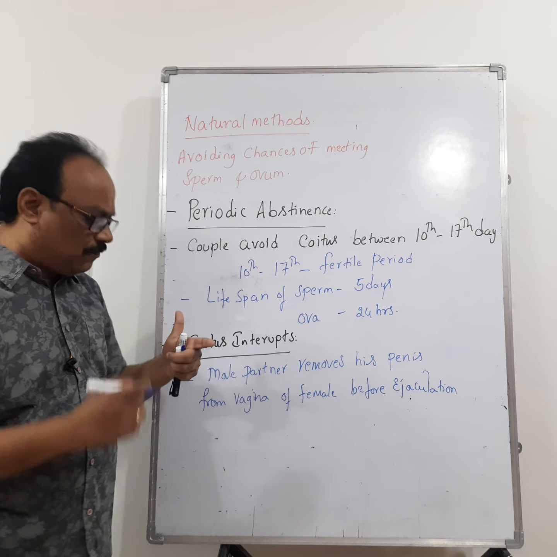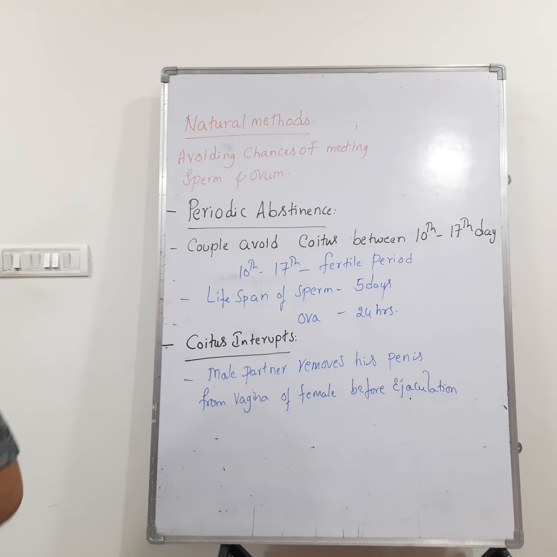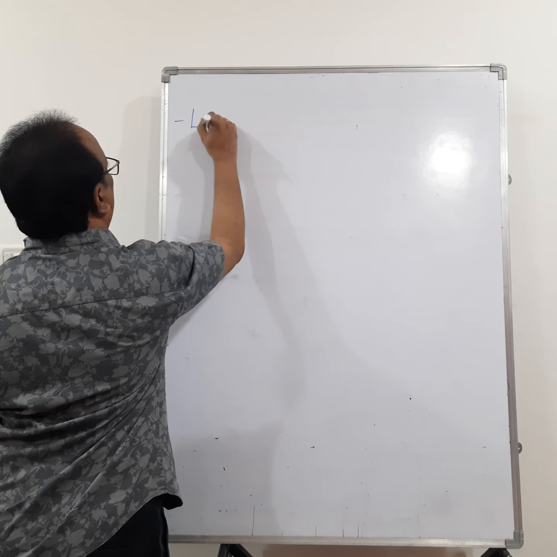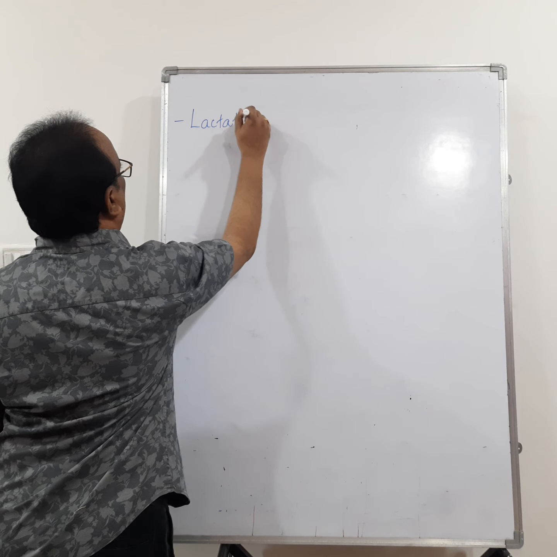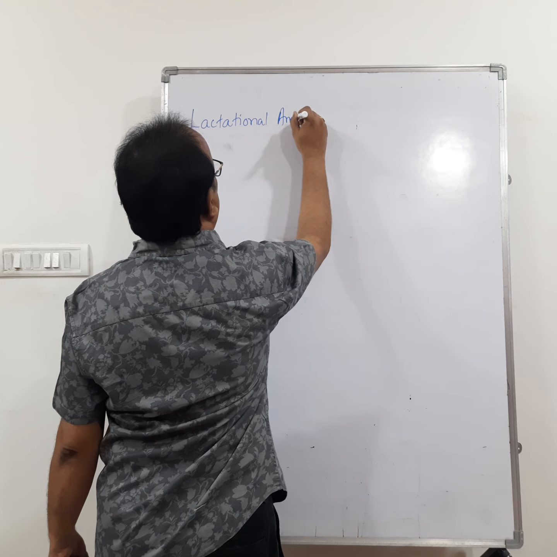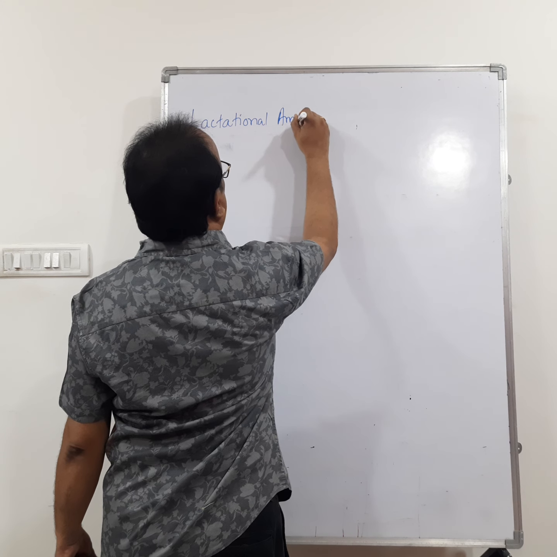Right. The third one is lactational amenorrhea.